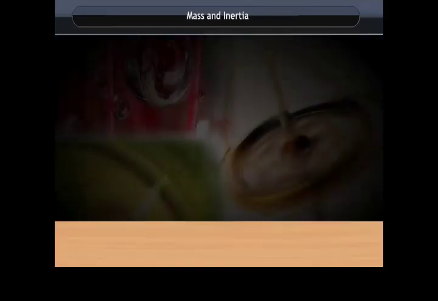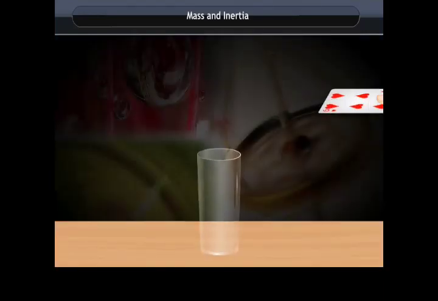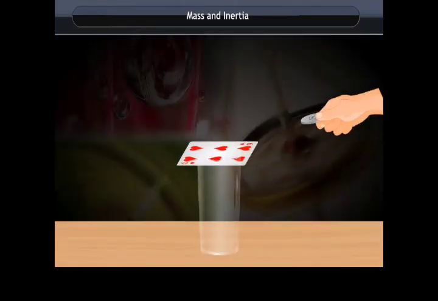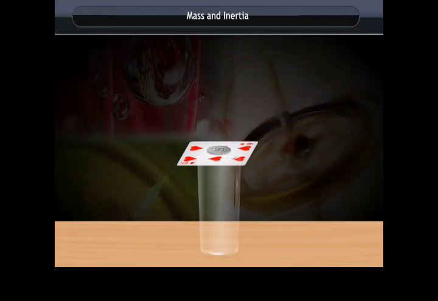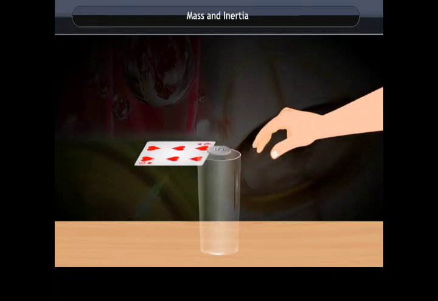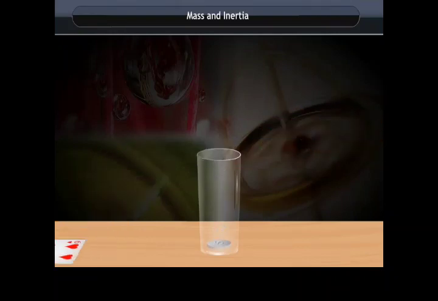Let us explain with the help of an activity. Take a 5 rupee coin on a stiff card covering an empty glass tumbler standing as shown here. Give the card a sharp horizontal flick with the finger. If we do it fast, then the card shoots away, allowing the coin to fall vertically into the glass tumbler due to its inertia. The inertia of the coin tries to maintain its state of rest even when the card flies off.